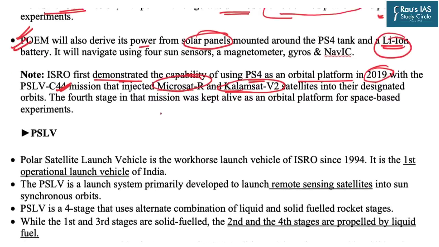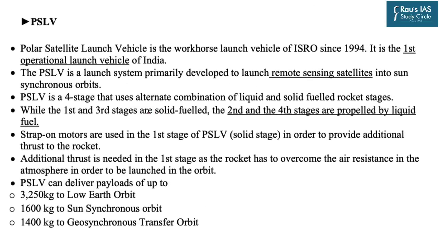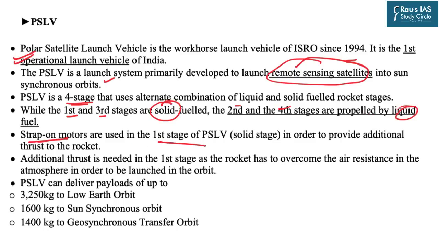Now, what are the key facts related to the PSLV? It was the first operational launch vehicle of India which was launched in 1994, and this was developed to launch the remote sensing satellites into the sun synchronous orbits. As we have already discussed, PSLV is a four-stage vehicle and it uses alternate combination of the fuels. The first and the third stage use solid fuels. Second and the fourth stage use the liquid fuels. The strap-on motors are used in the first stage of the PSLV, that is the solid stage.